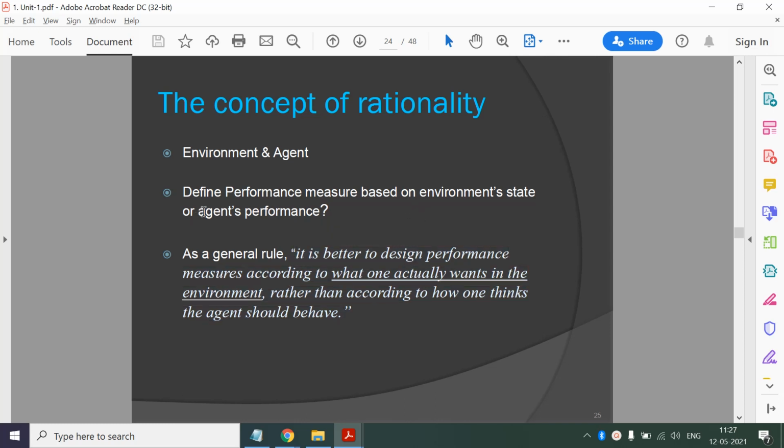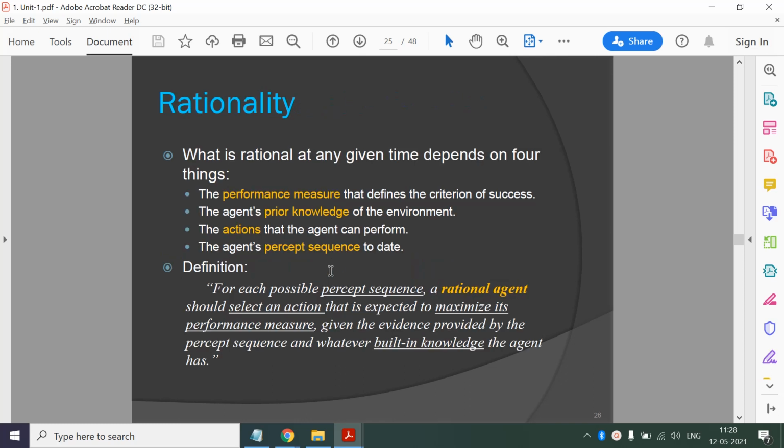The first one is based on the agent's performance, meaning how much diesel is consumed by that JCB, or I can define it based on the environment states, meaning how much land is developed, how much land is clean. Now this criterion is better, because that JCB operator may just roam on the land without cleaning it, and consume the diesel, right? So it is better to design the performance measure according to what one actually wants in the environment. I wanted a clean plot, right? This is how we can design the performance measure.